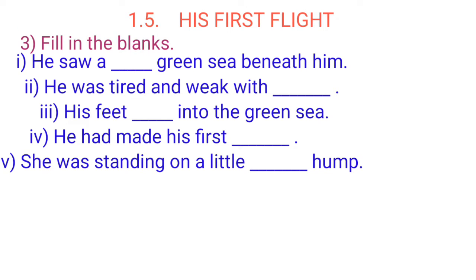Question number 3, fill in the blanks. He saw a dash green sea beneath him. He saw a vast green sea beneath him. His feet dashed into the green sea. His feet sank into the green sea. She was standing on a little dash hump. Answer, she was standing on a little high hump.